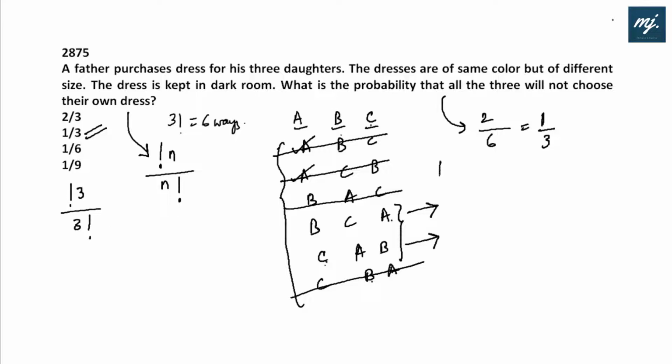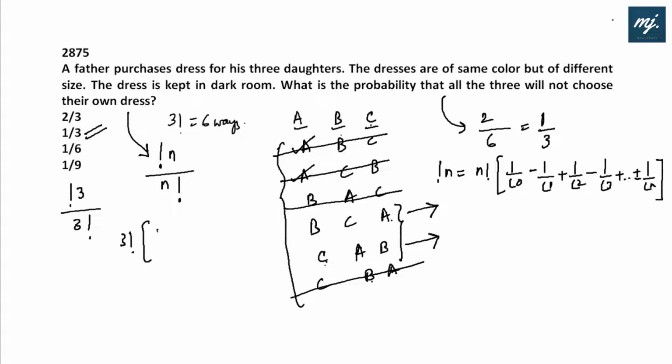Now, what is subfactorial n? Subfactorial n is given by factorial n into 1 by factorial 0 minus 1 by factorial 1 plus 1 by factorial 2 minus 1 by factorial 3 till 1 by factorial n. So if we use this, what we'll get?